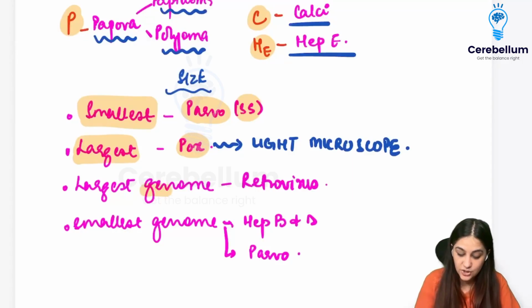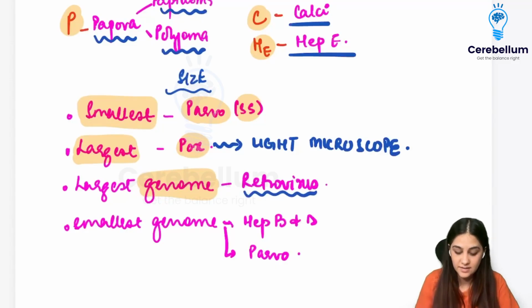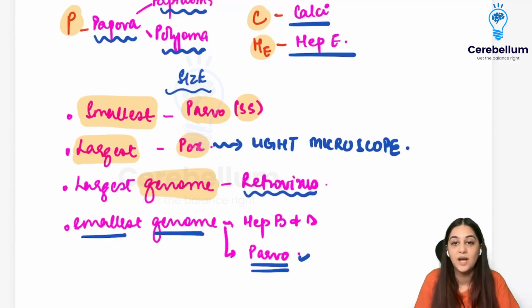Who has the largest genome? So when we talk about the genome, it is going to be the retroviruses. And who has the smallest genome? So whatever is the smallest virus, which is the parvo, is definitely going to have the smallest genome. And with that, we have the hepatitis B and D also that have the smallest genome.